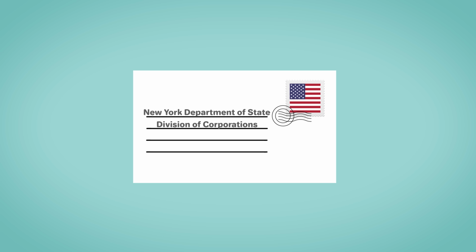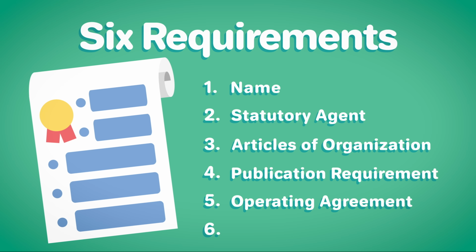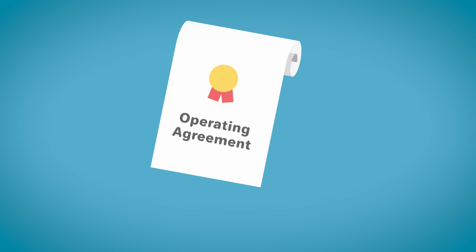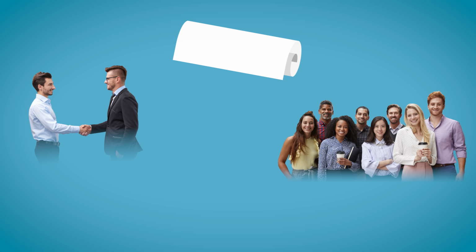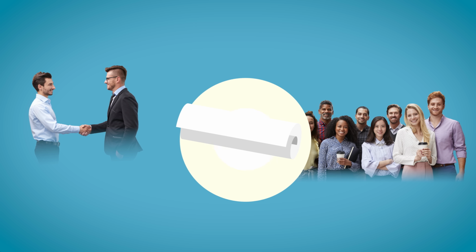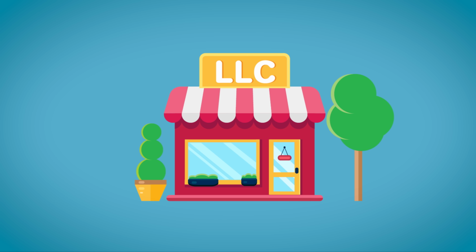You do not need to publish additional notices. 5. Create an operating agreement. Although not every state requires it, you should always create an operating agreement to establish ownership terms and member roles for your LLC. This foundational document is the core of your LLC and will help you maintain your organization, as well as further establish your LLC as a separate legal entity.